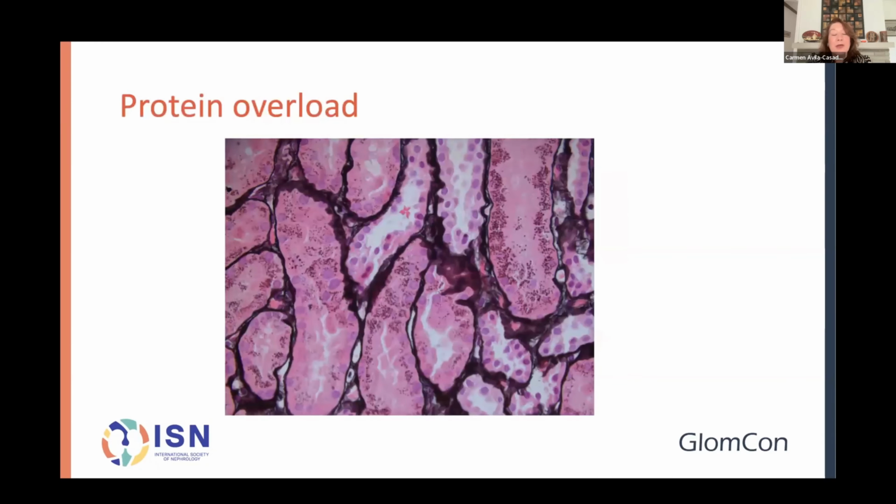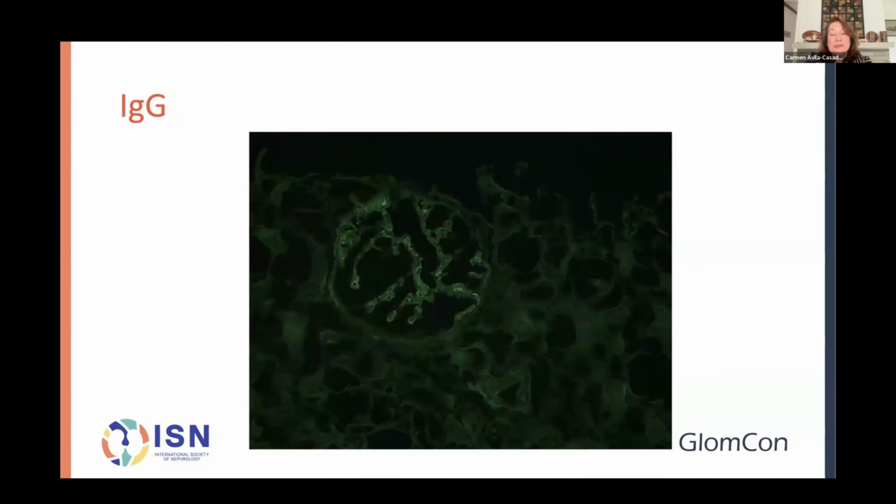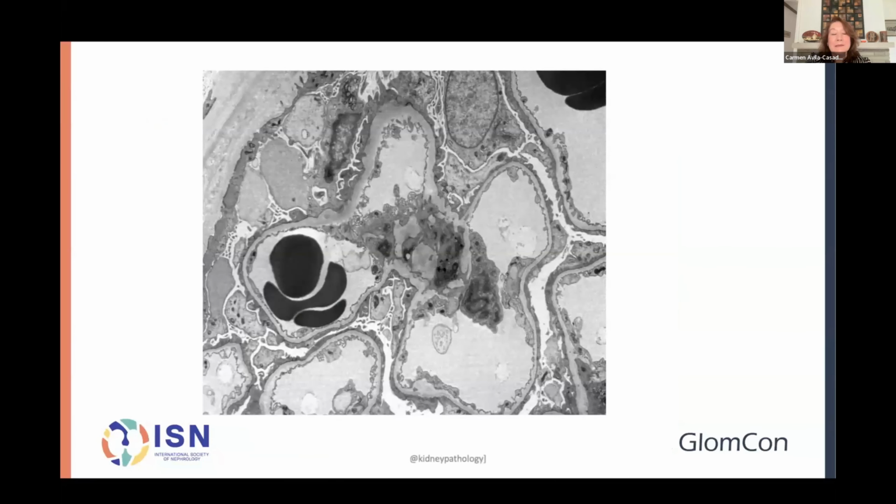The other interesting finding in the biopsy is the presence of protein overload, and you can see the tubules are full of proteins filling these lysosomes. The immunofluorescence was completely negative for all kinds of immunoglobulins and complement, and the electron microscopy showed what we were suspecting. There is important diffuse foot process effacement in this low magnification. We can see all the capillary loops are surrounded by foot processes that are not completely normal. There is a little bit of microvillus transformation as well.